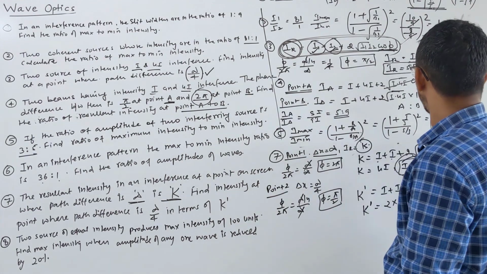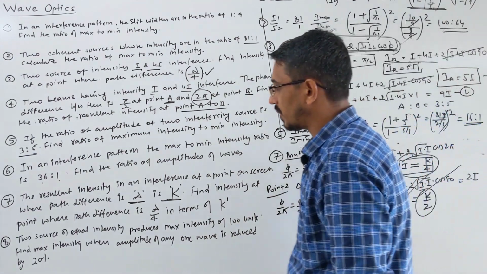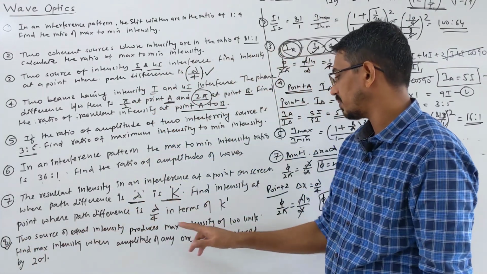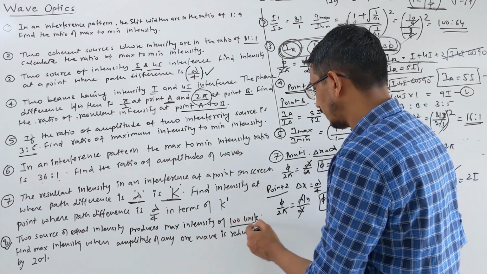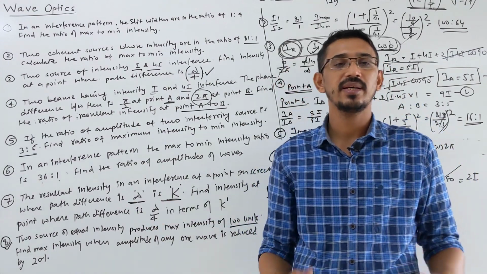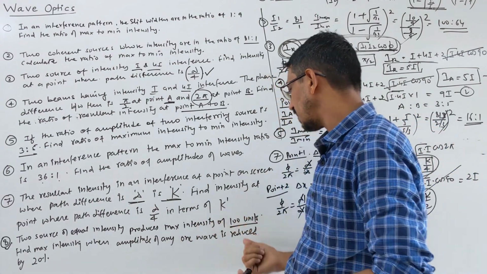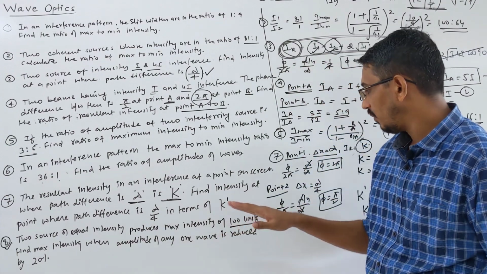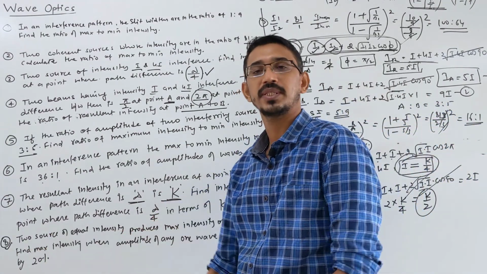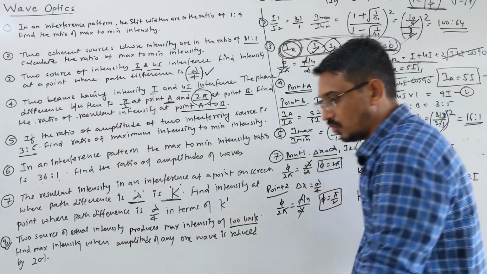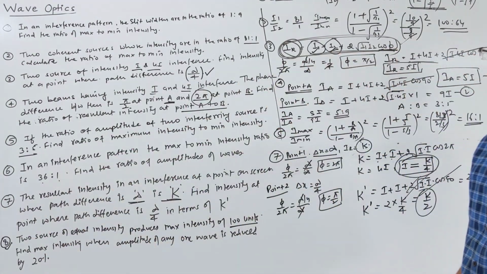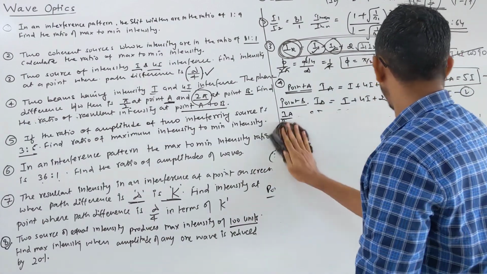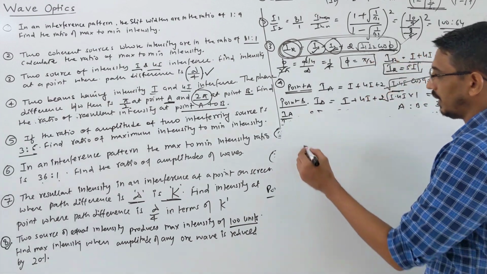Okay. There's one more question, one last question. Question number 8. It says that two sources of equal intensity produce a maximum intensity of 100 units. Two sources are given of equal intensity, let's say I and I, that produce a maximum intensity of 100 units. Find the maximum intensity when the amplitude of any one wave is reduced by 20%. So the amplitude of one wave is reduced by 20%, and they are asking for the new maximum intensity.